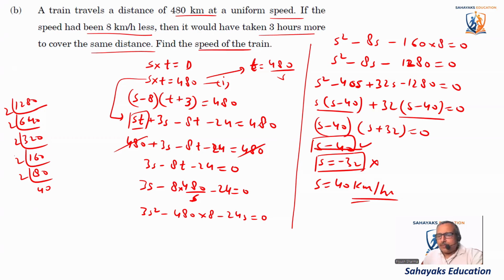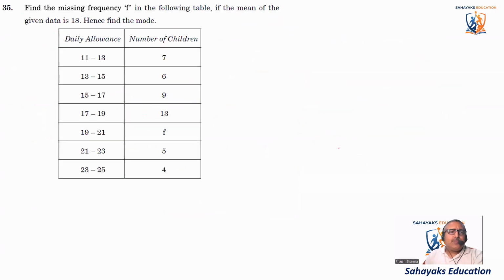Okay, so coming to the next question now. Find the missing frequency f for the following table if the mean of the given data is 18. So they've already given the mean to us, and we have to find the value of this f. Okay, so how to compute that?